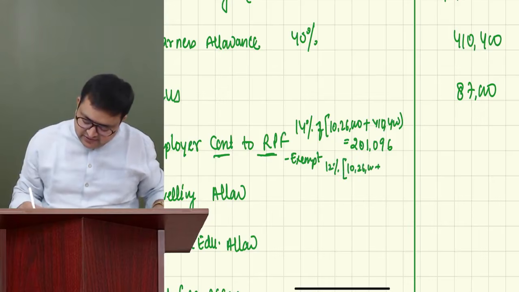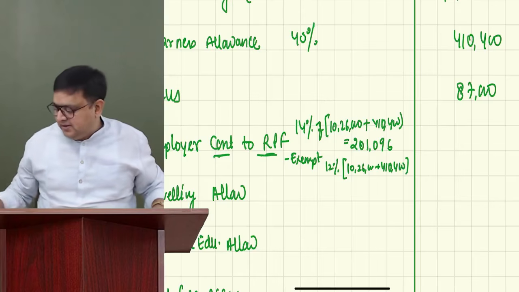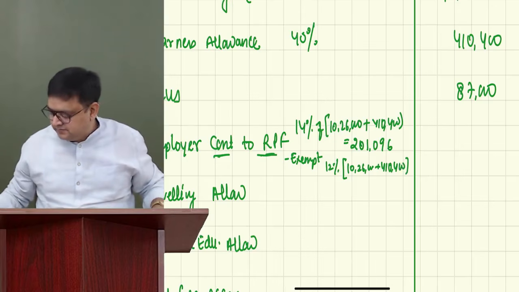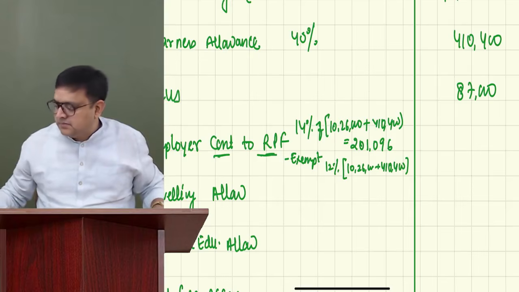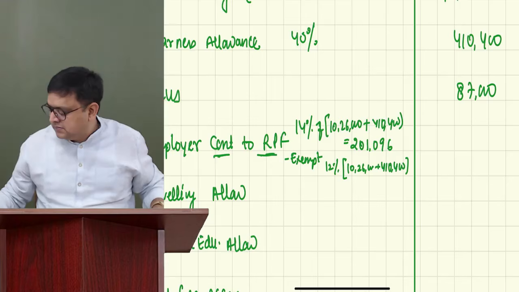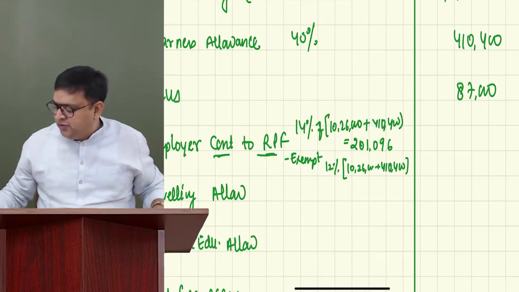10,26,000 plus 4,10,400, you can write. I think 28,728.